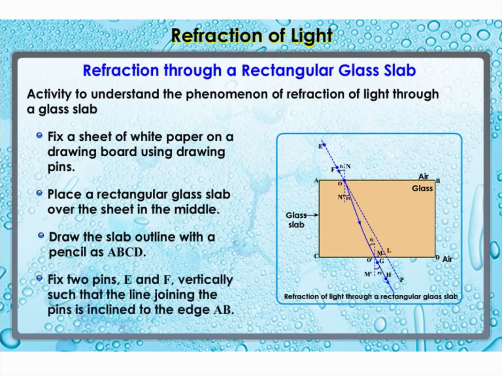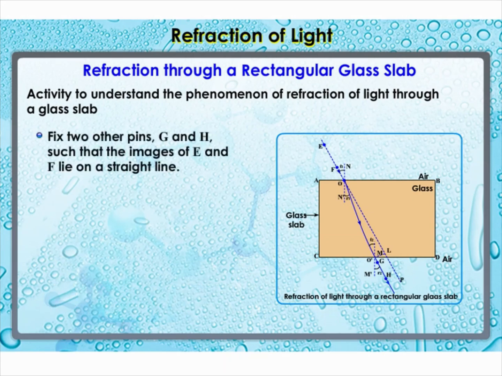Fix two pins, say E and F, vertically such that the line joining the pins is inclined to the edge AB. Look for the images of the pins E and F through the opposite edge. Fix two other pins, say G and H, such that these pins and the images of E and F lie on a straight line.